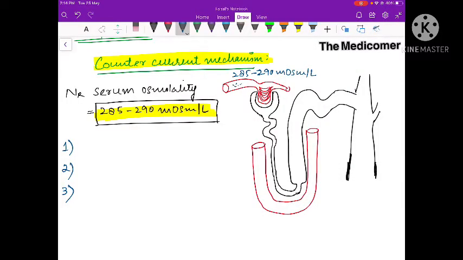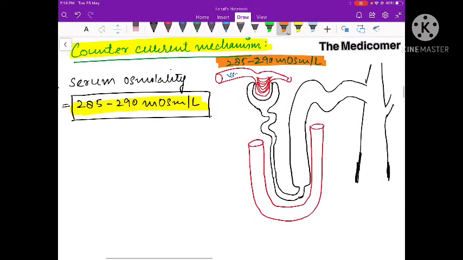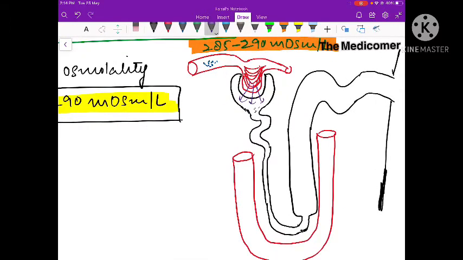So the osmolality of fluid that's present in the blood, anywhere in the blood, is going to be 285 to 290 milliosmoles per liter. Now the fluid which is filtered, here is some fluid which is filtered, the osmolality of this fluid is also going to be 285 to 290 milliosmoles per liter.